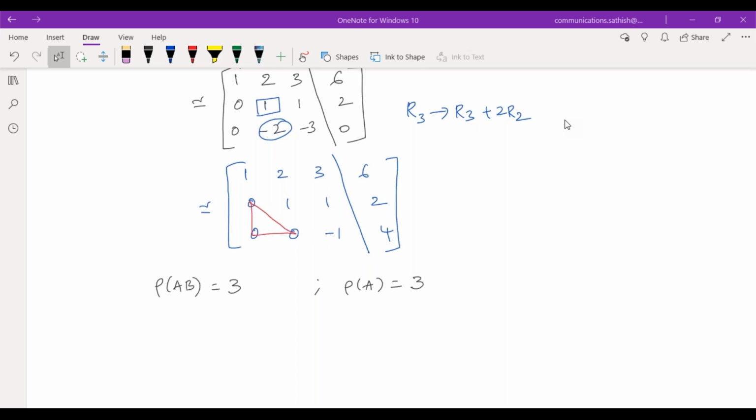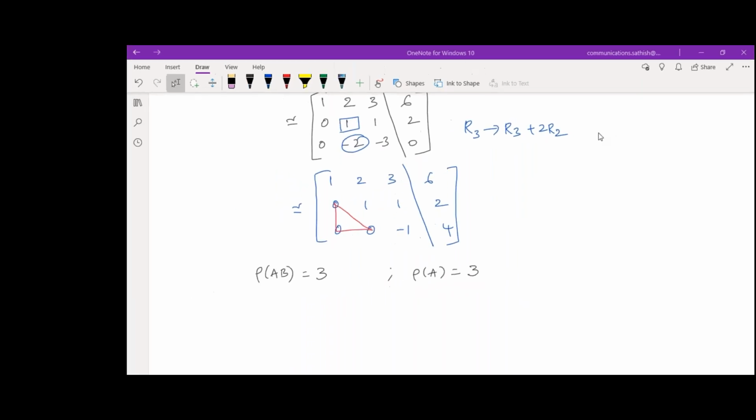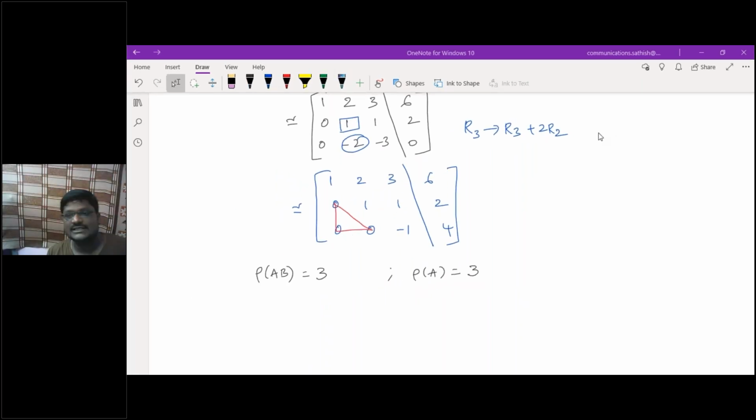Yes, sir. Then if it is consistent, what do I need to do? Whether it has a unique solution or an infinite number of solutions, I need to check it out. Am I correct? Yes, sir.